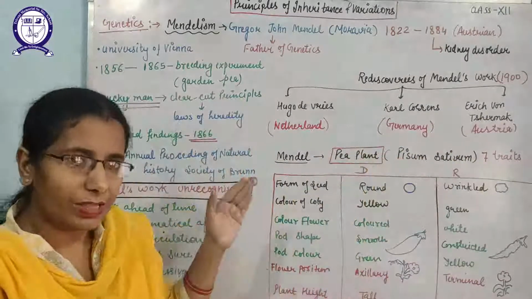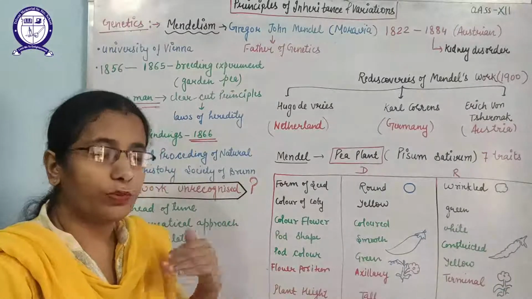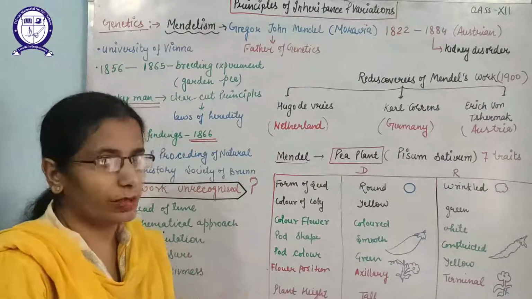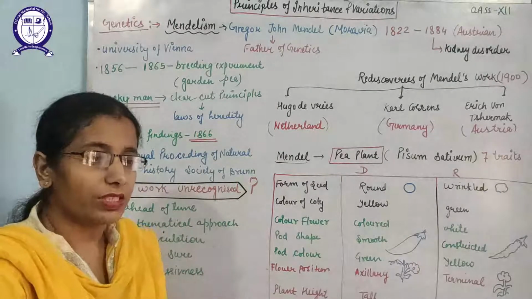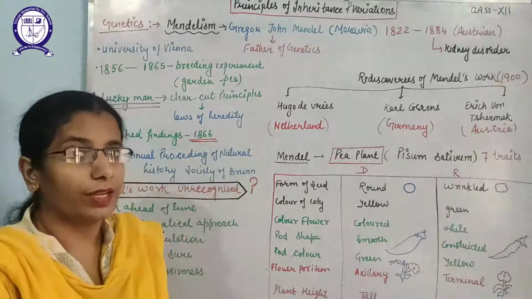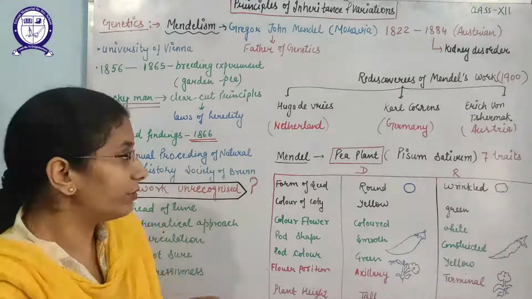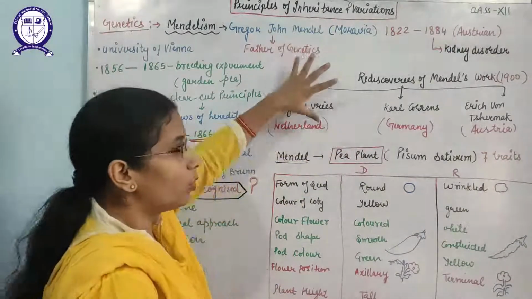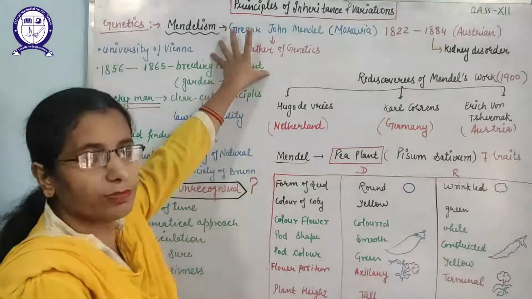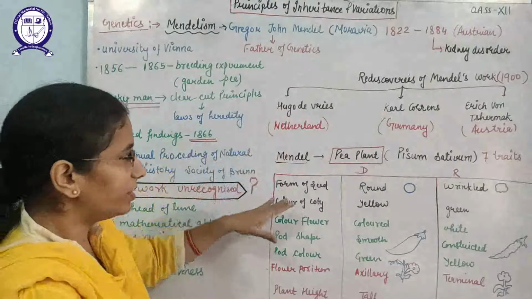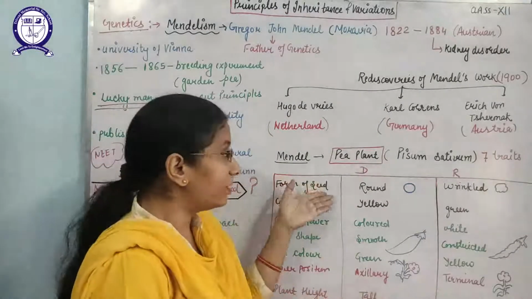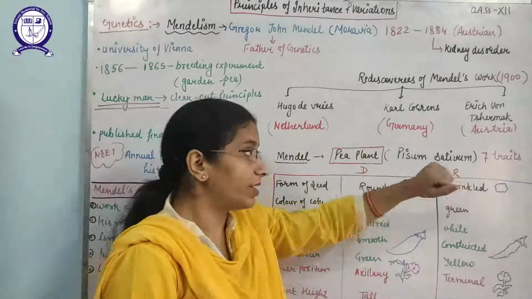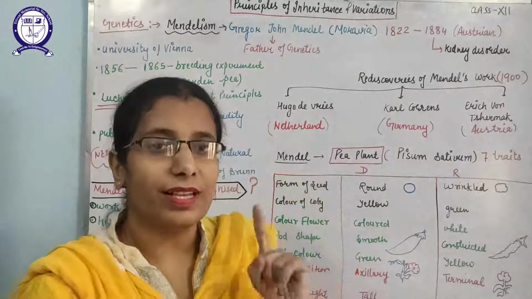These three biologists worked together and performed a number of breeding experiments on the hybridization that Mendel performed, in the same way. Then they published the work in an accurate way. So these three scientists rediscovered the work and gave all the credit to Mendel. After that, how many traits were studied by Mendel? Yes, this question came in our data also: 7 traits, but 7 contrasting traits.